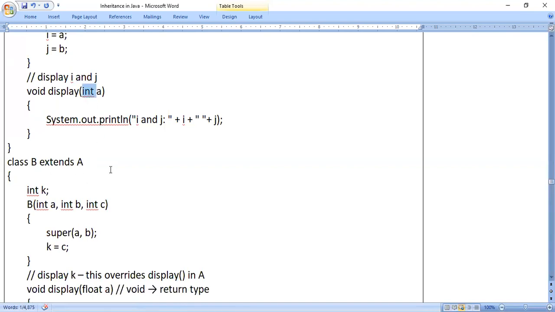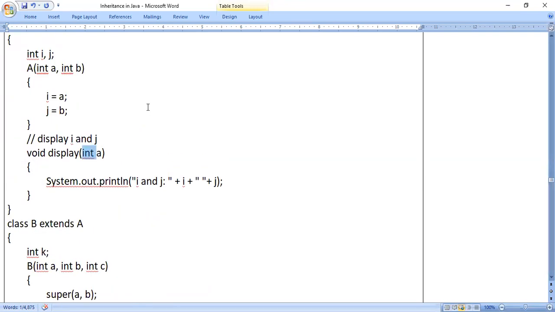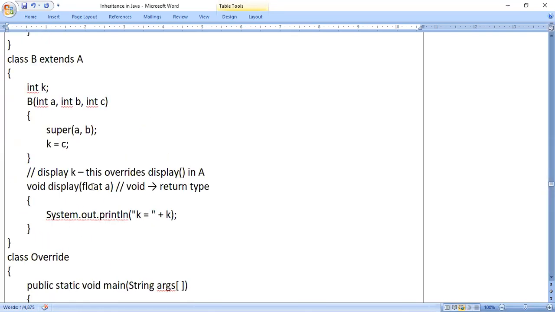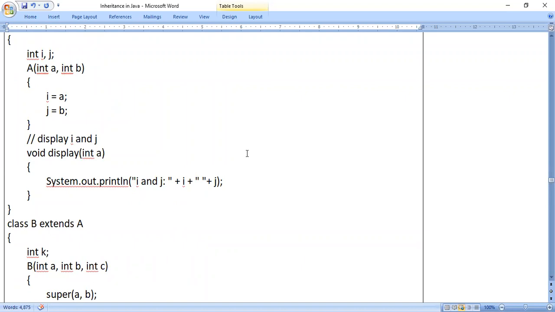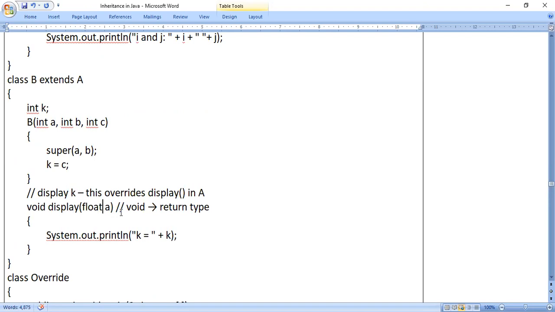See, in the display method of class A, I am using int data type. In the display method of class B, I am using float data type. So in this way, there is a change in the data type of the parameters. Or else, if I am using int a, and when you go to the display method of class B, if you are using the same data type, you change the number of parameters. Like this, you do it.